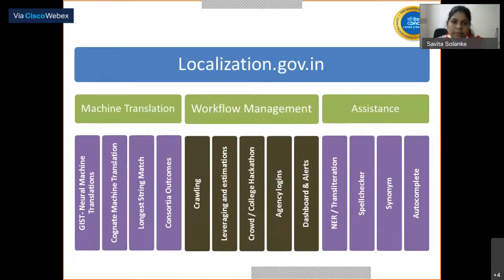the product itself. For workflow management, we are passing the website through crawling, leveraging crowd and college hackathons to create translation, agency logging, dashboard, and alerts. In assistance, while giving assistance to the translator, we are providing NER, spell checker, synonym, and autocomplete to assist the translator while doing translations.